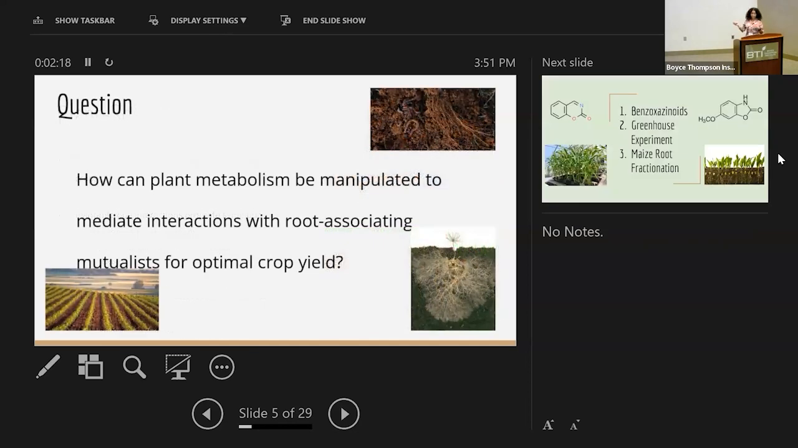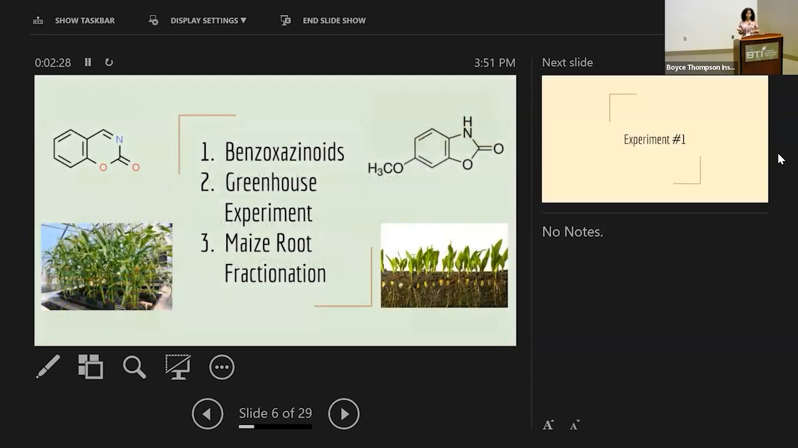That begs the question, how can plant metabolism be manipulated to mediate these interactions with root associating mutualists for optimal growth of the crops? Our overarching experiment was the benzoxazinoid experiment, in which we wanted to figure out how this impacts the AMF colonization. We also did a greenhouse experiment in parallel to see the effects on live plants, because our first one was an in vitro experiment. After that, we also performed a maize root fractionation experiment to see what other kinds of compounds are involved, as well as benzoxazinoids.